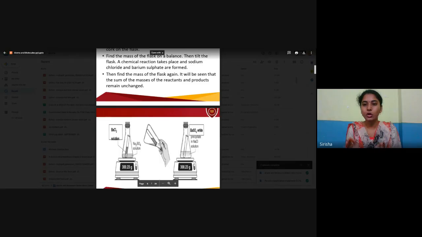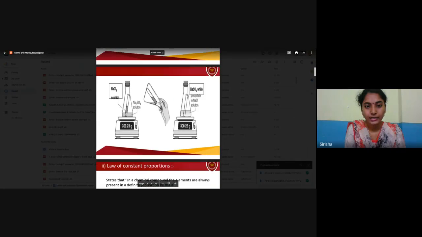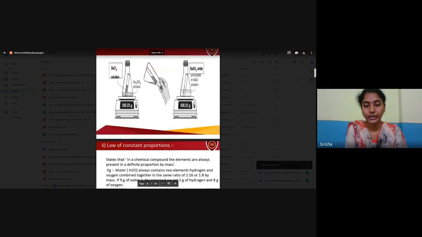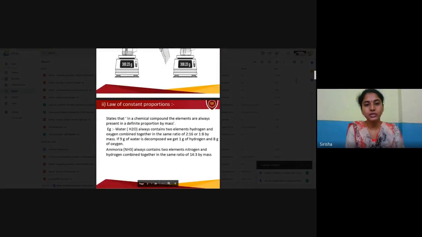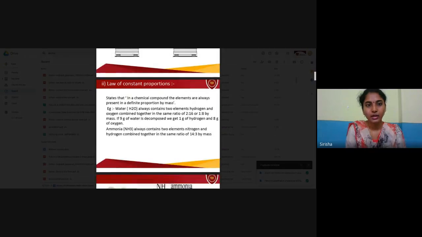This is called the law of conservation of mass, and you should have studied this in detail in physics. See, it was 300 grams and 300 grams; even after the chemical reaction it remained unchanged.